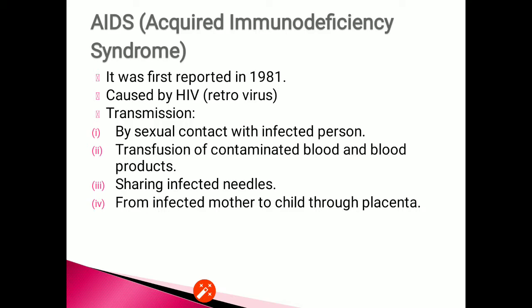The individuals who are at high risk of getting the disease are those who have multiple sexual partners, drug addicts taking the drugs intravenously, individuals who require repeated blood transfusion, and children born to an infected woman.